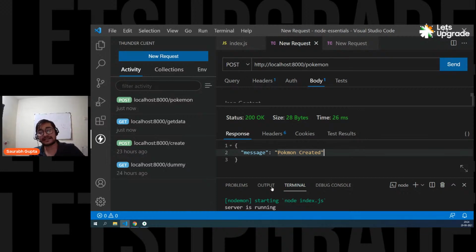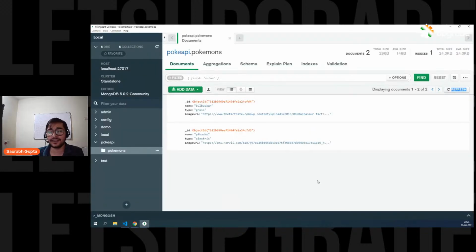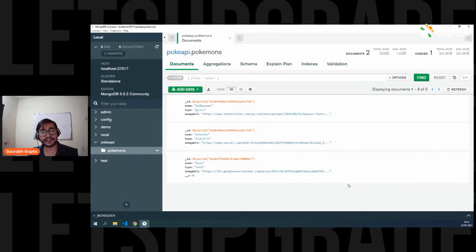And now let's go to the database and see if Onyx is created there. So come here and refresh. And here we go. See, we get the third data, that is Onyx, rock type, and we also get the image URL, and we are done. Now we are able to insert data in the Mongo server. So now we are able to insert data that is coming from the client to the Node.js program into the database. So now we know how to get data. Now we know how to insert data using Node.js.